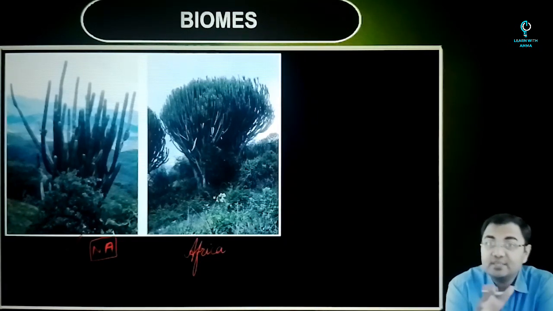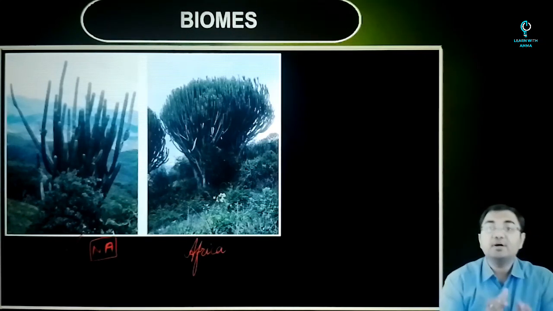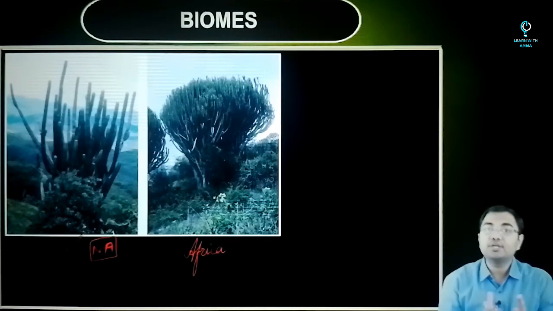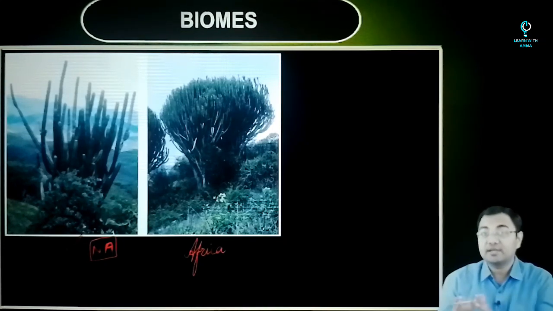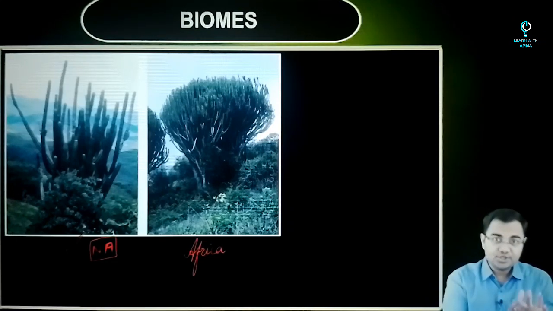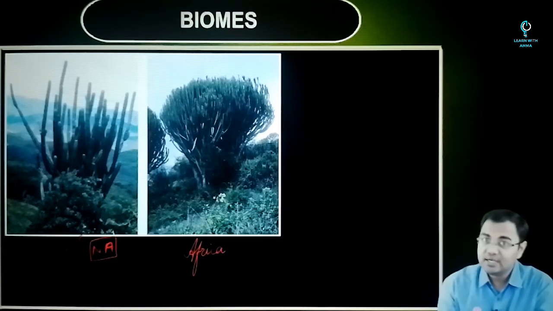Because of these similar climatic conditions that have prevailed in a given region, they become a part of a given biome. So when we say biome, we are talking about the flora and fauna of a given region which has adapted to the environmental and climatic conditions of the region for a very long time, and then they show very similar characteristics because they have grown in certain conditions.